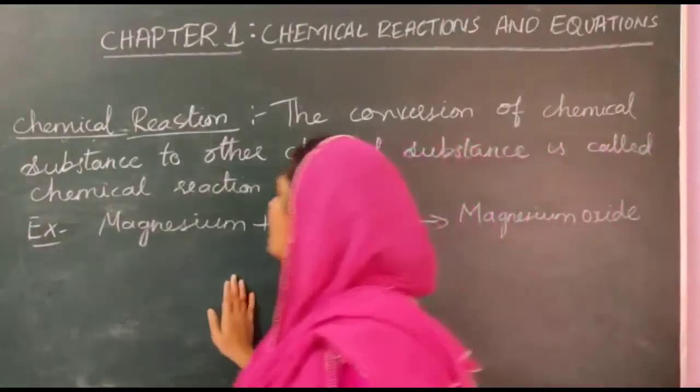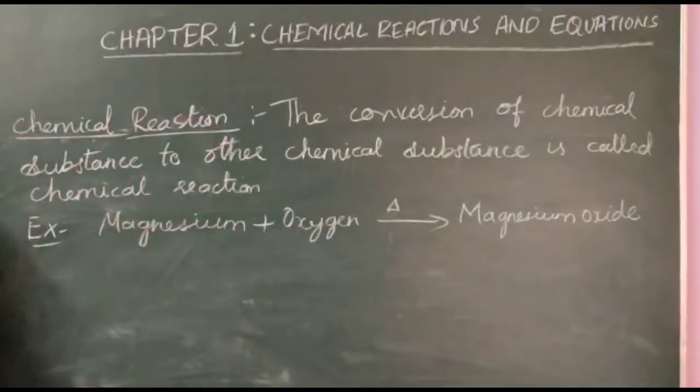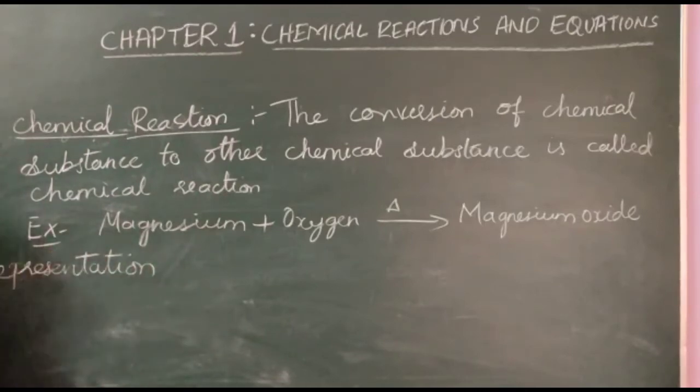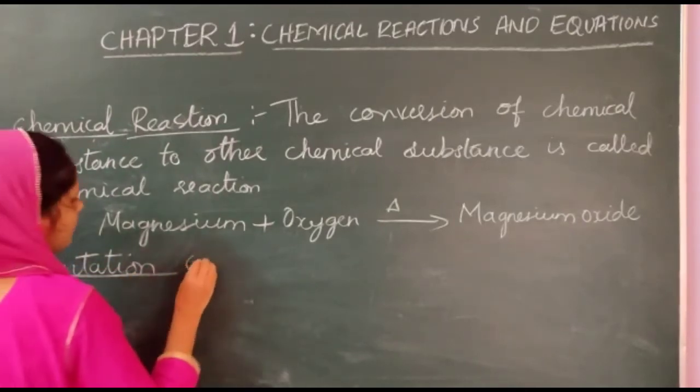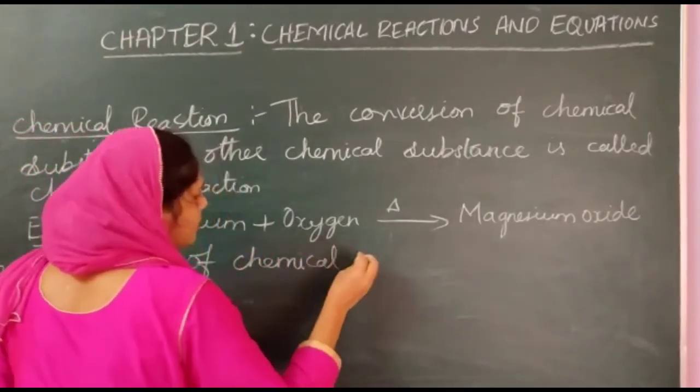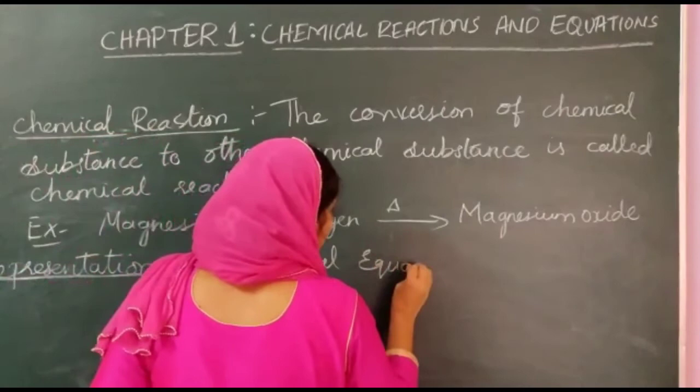One more thing is there, representation. Representation of chemical equation.